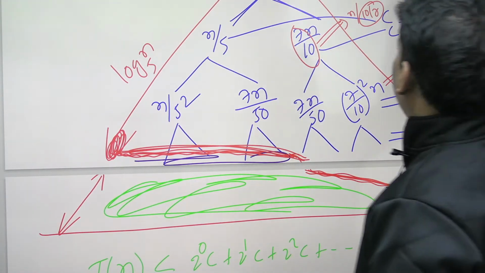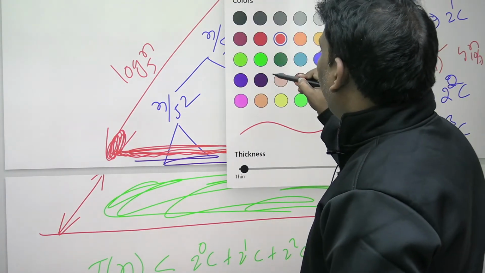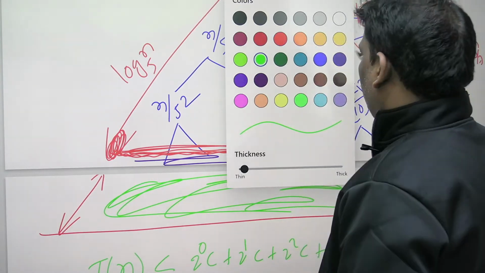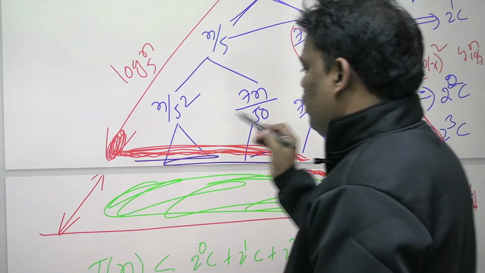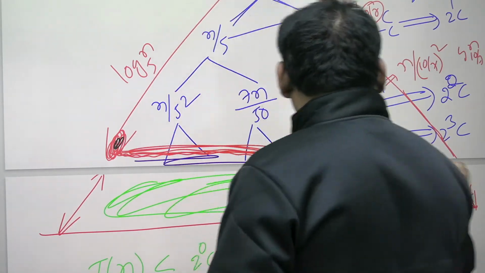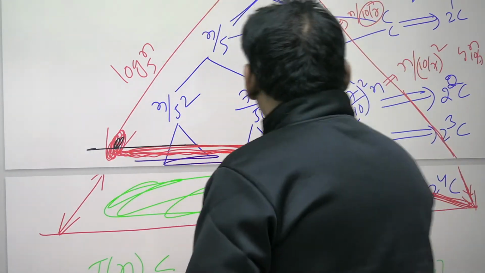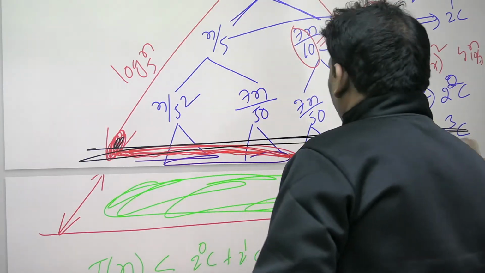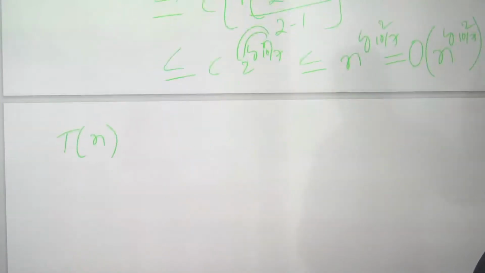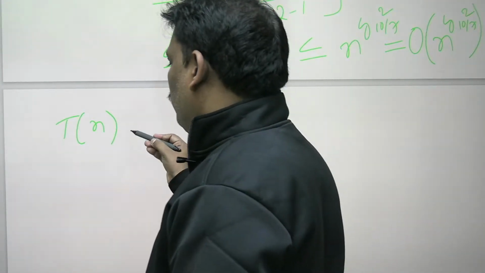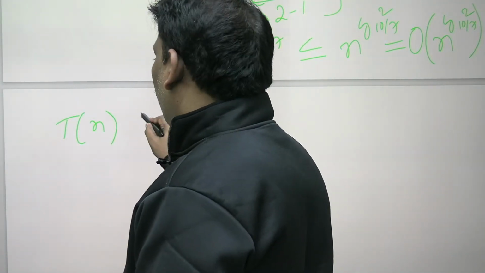So lower bound means, let me take another color, black color I am taking. See this one. Actually he stopped here. He is going further. Even though he is going further, just cut it here itself. It means something you are removing. Because of removing something, you will get the lower bound, comparing Tn.